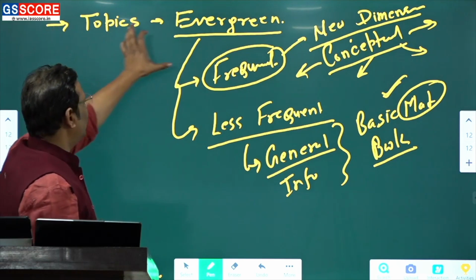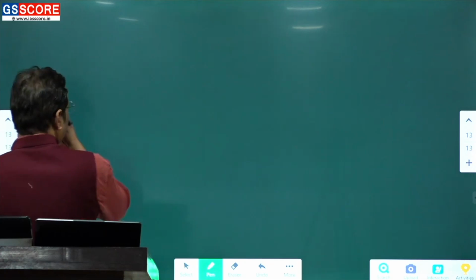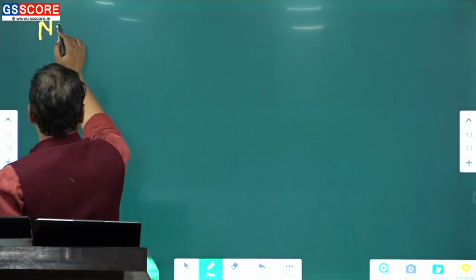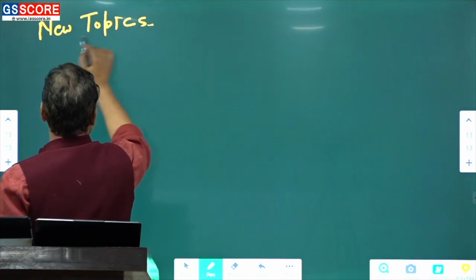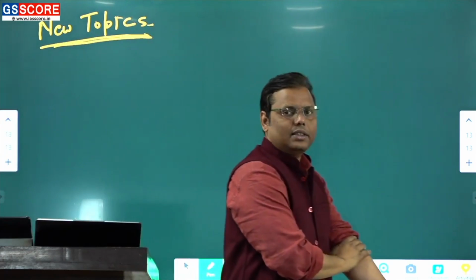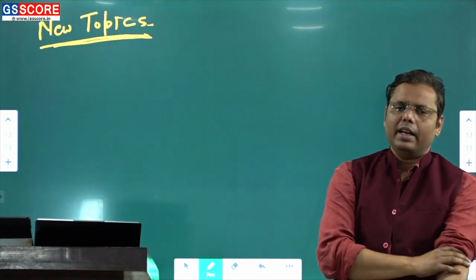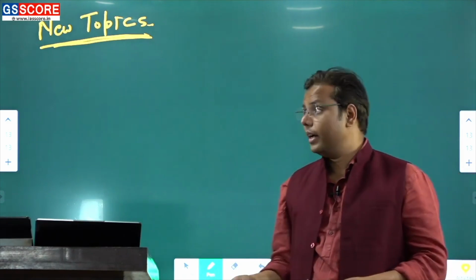Okay, fine. So these are topics which are evergreen. They were so frequent, so popular, and that's how they had been coming. The new topics which are gaining significance these days, now that is a new thing. I told you that if they have been asking questions on the new topics, they were not getting into deeper.